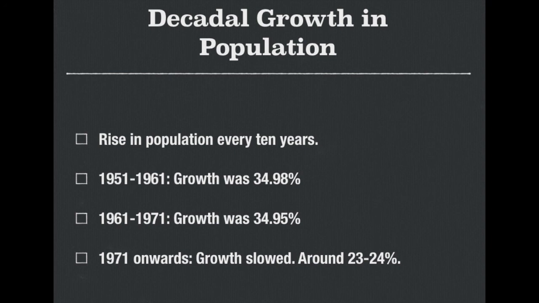Then again, if we look at the population growth from 1951 onwards, in the 1951 to 1961 decade and the 1961 to 1971 decade, we then see a very rapid rise in population, right? We see population increasing at almost 35% every 10 years. Okay, whatever the population was in 1951, it increased by 35% by 1961, and whatever it was in 1961, it increased again by 35% by 1971. So we can say that this period, 1951 to 1971, had seen a very huge number of migration from the neighboring places of Assam.